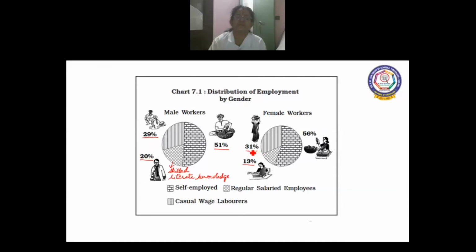So it shows that the female percentage is more than the male. So on the whole, when you compare, you can see the majority of the workforce are self-employed, and then next comes the casual workers, and the last one with the lowest percentage is the regular salaried employees.